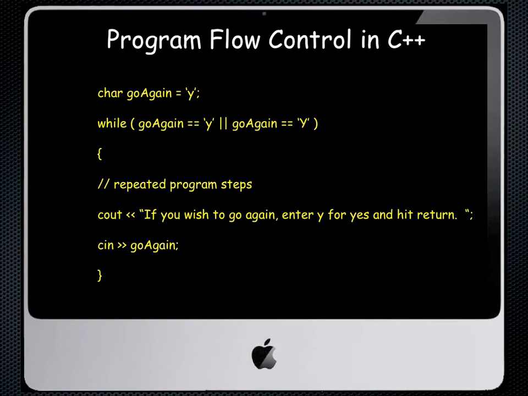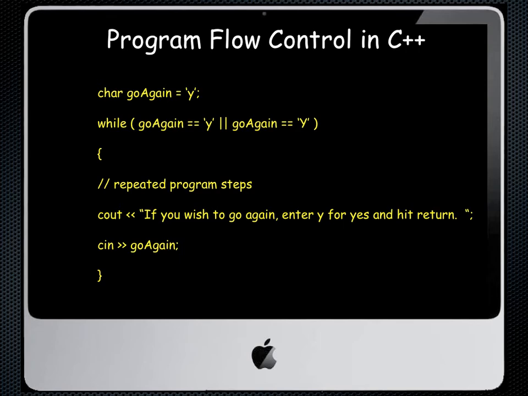At the end of that little segment of code, we could say with a cout, if you wish to go again, enter Y for yes and hit return. Then you would have to cin your response. If you were to cin a Y, the program would go again. If you were to cin anything other than a Y, then the program says, wait, you don't meet my while condition anymore. You're no longer equal to a small or a capital Y, so therefore we'll exit. This also shows you in some cases how we could have used the OR idea so that we wouldn't have to worry about whether or not the user was entering a small y or a capital Y.